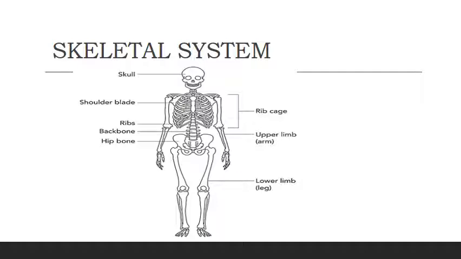Now one by one, if we talk about the skeletal system, the skull is connected with the vertebral column. The upper part is a combination of some bones which protect our spine, which you can see in the picture as the vertebral column. Basically, the skull protects our brain.